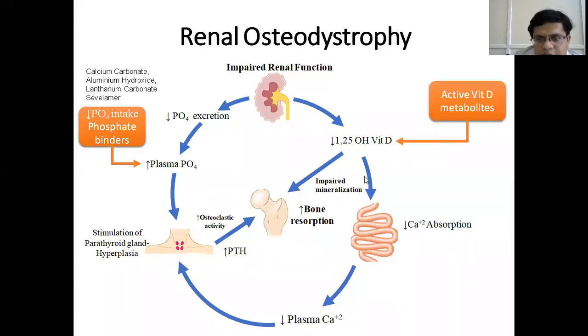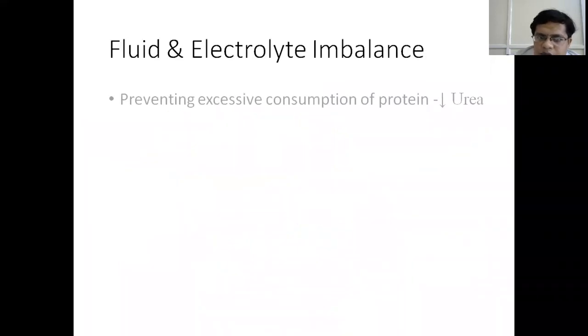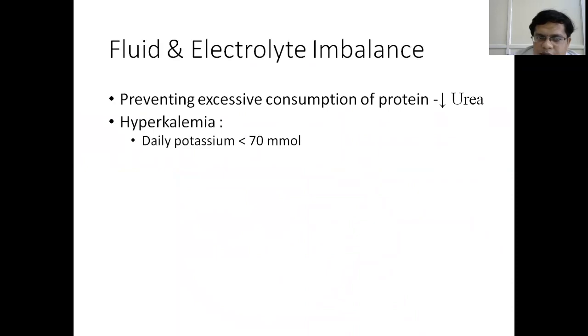So there is no active vitamin D in the body. So active vitamin D metabolites can be supplemented, which increase the calcium absorption from the intestine and increase the level of calcium in the blood.